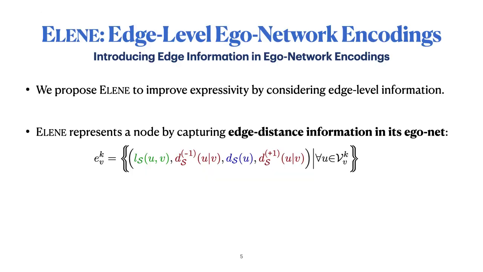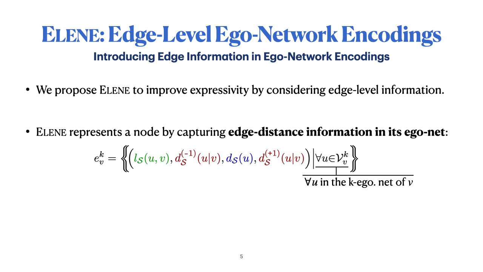With the introduction out of the way, let's jump right in. In this work, we propose LN, an edge-level ego network encoding, to improve the expressivity of GNNs by considering edge-level information. LN represents a node by capturing edge distance information in its ego network. Let's break that down. For a given vertex V, we are going to represent it given its ego network at depth k.